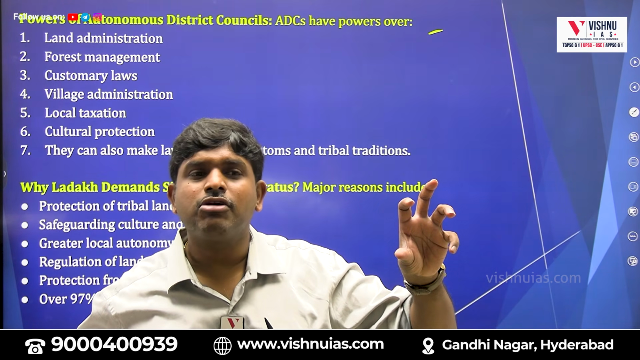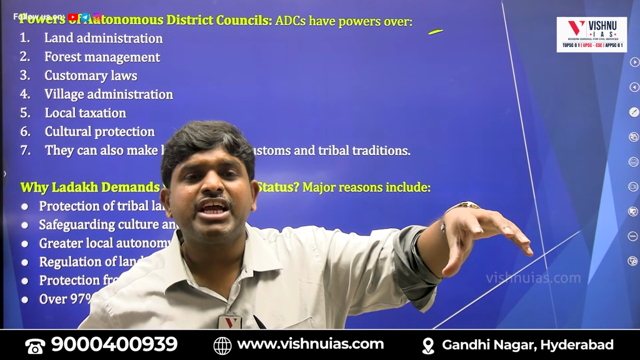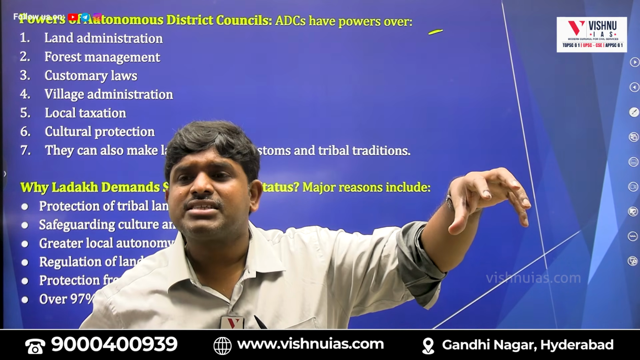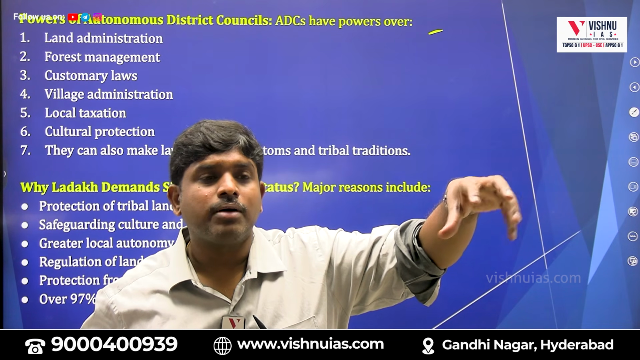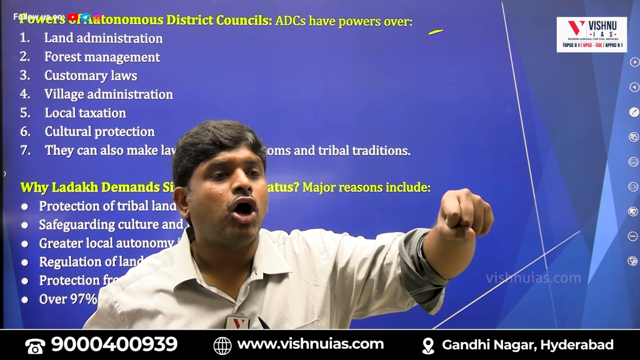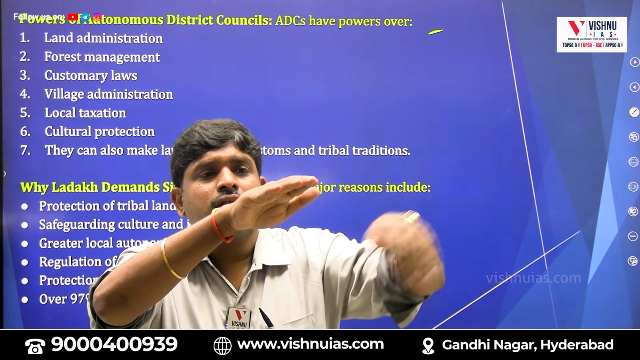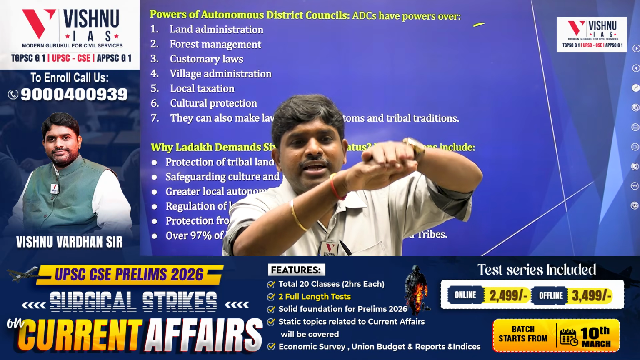There will be autonomous district councils for every tribal area. For every state, there will be tribal areas: Assam, Meghalaya, Tripura, Mizoram. This tribal area will be regulated by which body? Autonomous district council. This autonomous district council is regulated by whom? Governor. Governor will be regulated by whom? President.